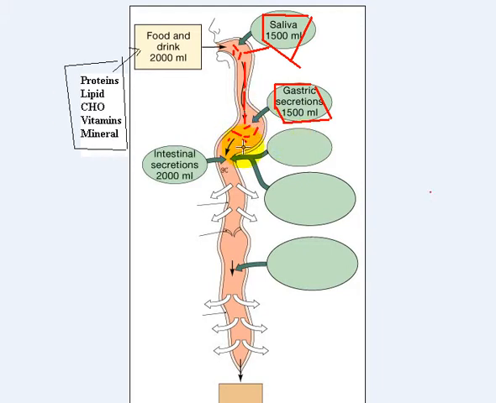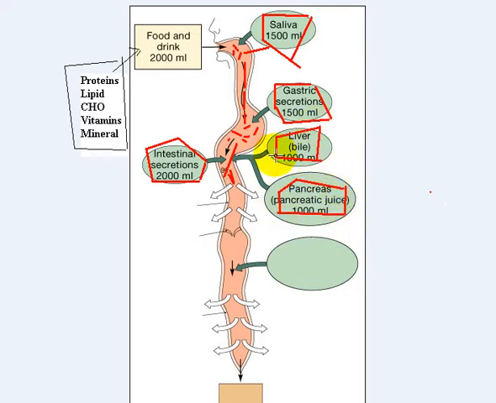From the stomach, the food will move to the intestine over here. At the intestine, enzymes and hormones are produced to further digest the food. The hormones produced by the intestine will initiate secretion of bile by the liver, and also secretion from the pancreas. So all this pancreatic juice, and from the gallbladder, the bile, will go into the intestine, and all this will help further digestion.